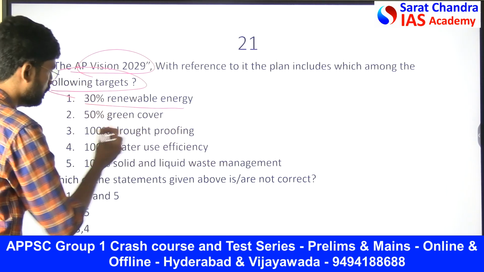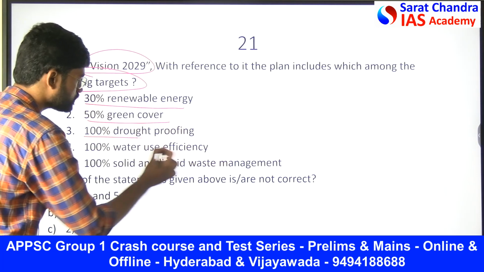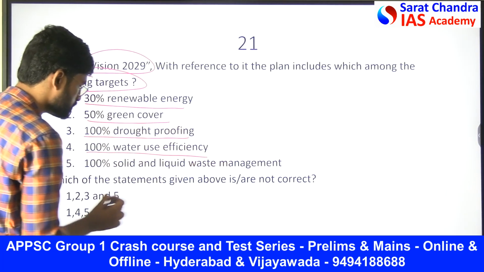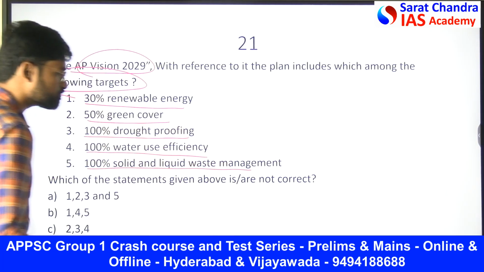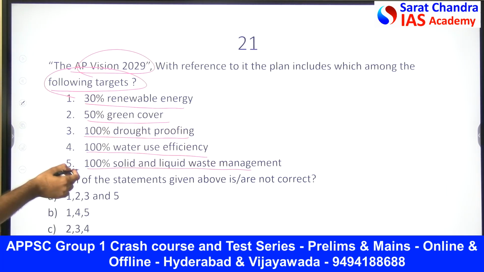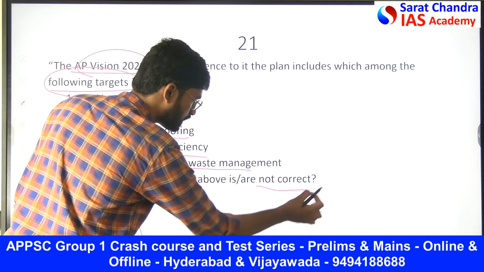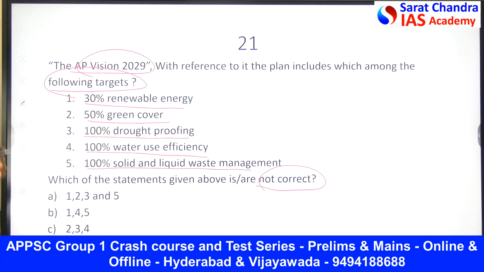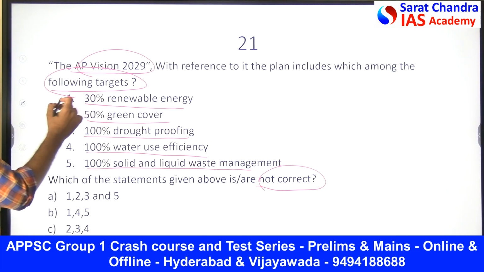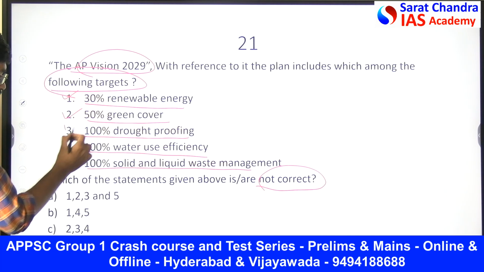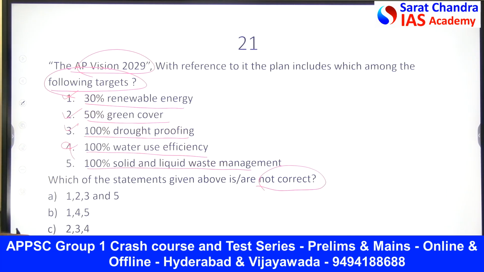30% renewable energy, 50% green cover, 100% drought proofing, 100% water use efficiency, 100% solid and liquid waste management. The question here is, which of the following given above are not correct. Not correct means they asked for incorrect statements. So obviously the first one is correct, second is correct, third is correct, fourth one is the wrong one, and fifth one is correct.